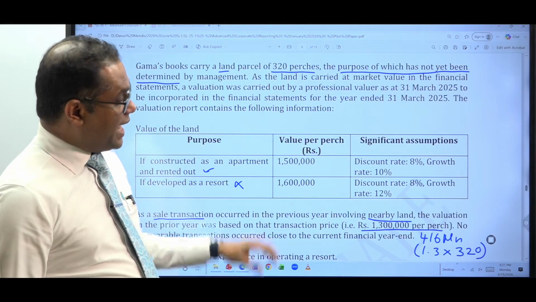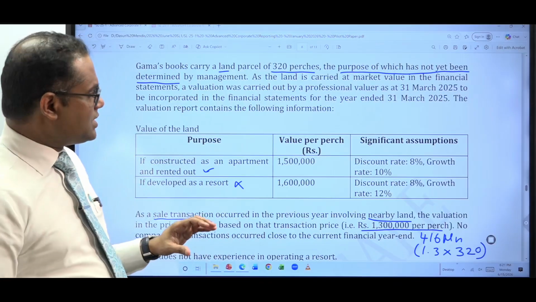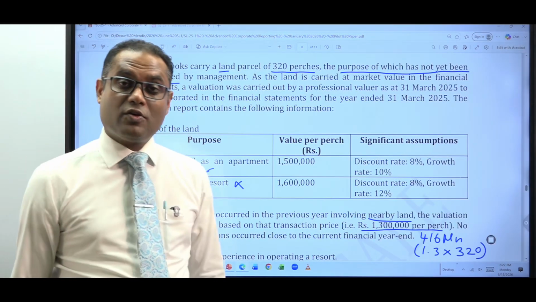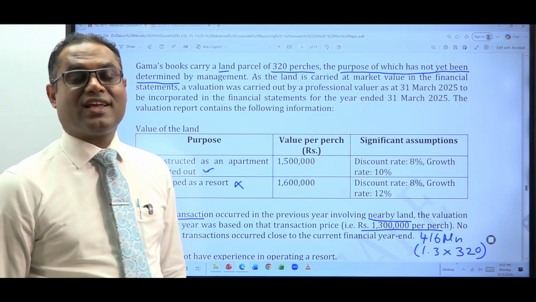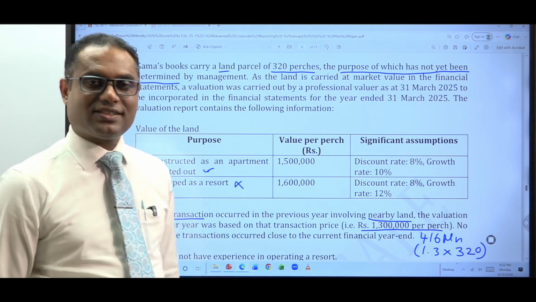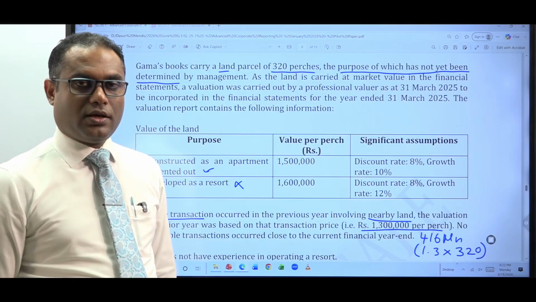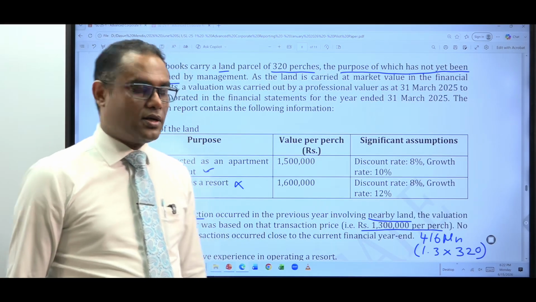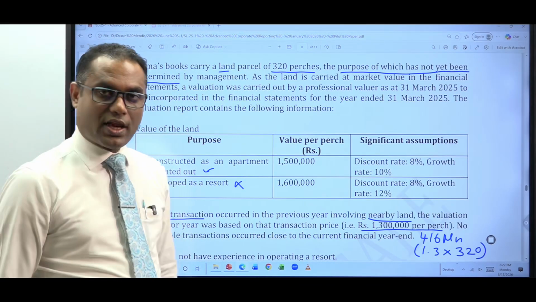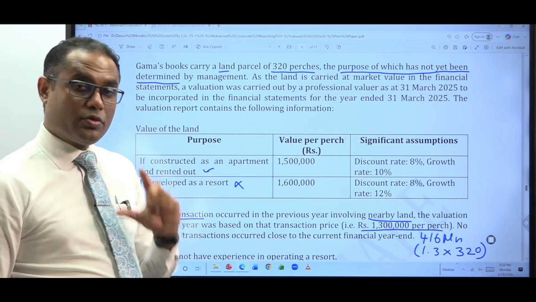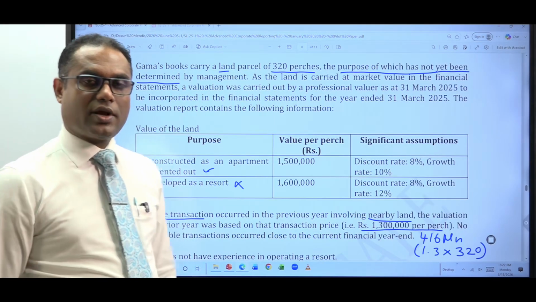Now, in addition to that, this particular question is tested from which area of SL-FRS 13? Fair value measurement of a non-financial asset. This is not a financial asset, it is a non-financial asset, land. When it comes to the fair value measurement of a non-financial asset, how do you measure the fair value of the non-financial asset?